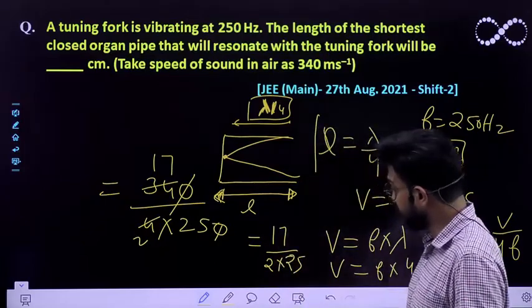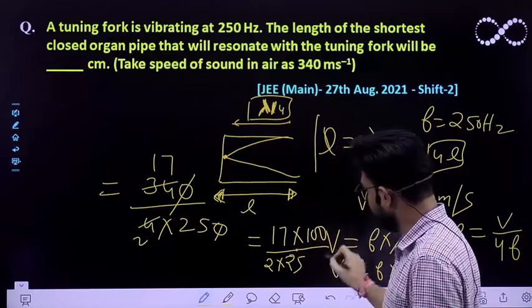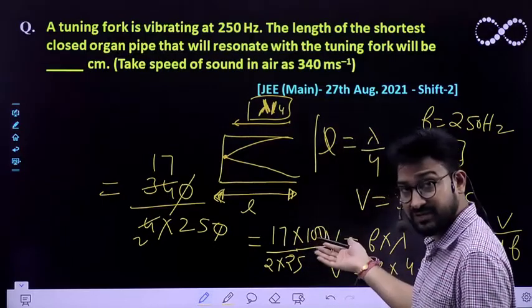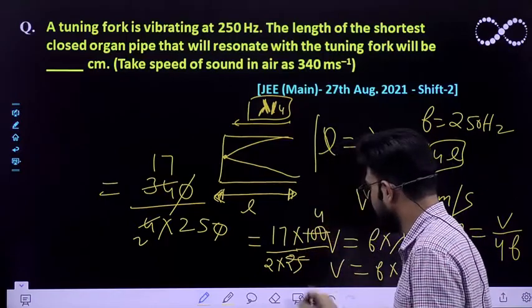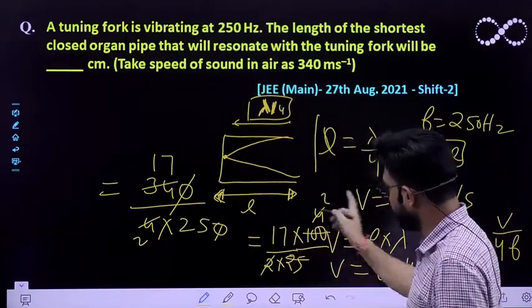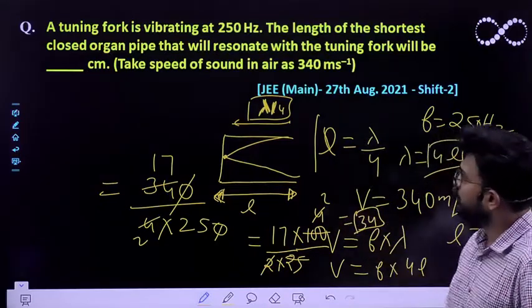This expression is in meters, so you have to convert it into centimeters. For that you have to multiply it with 100. So you'll get the final answer as 34.